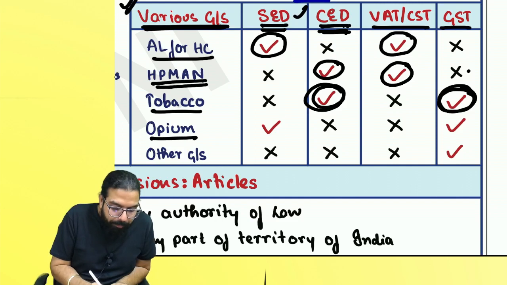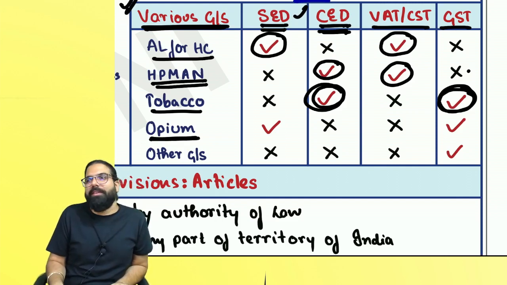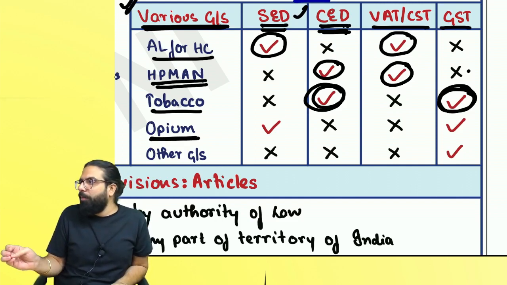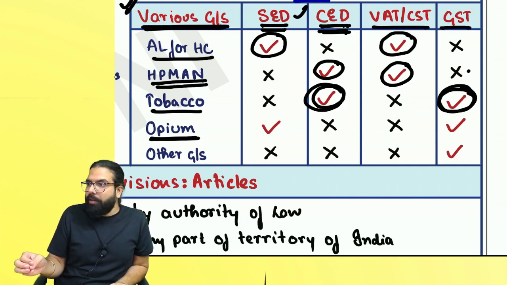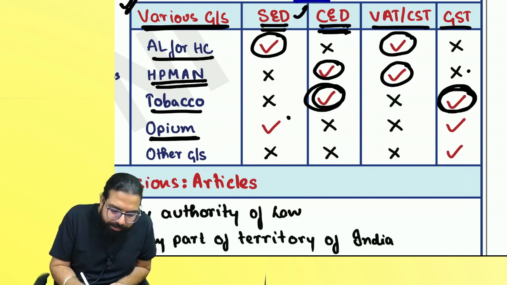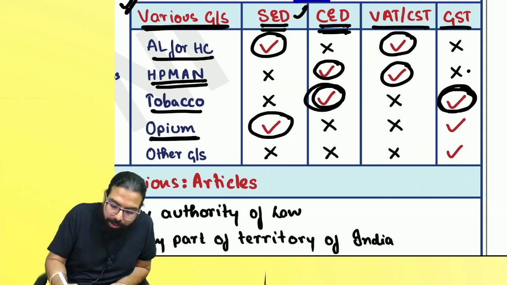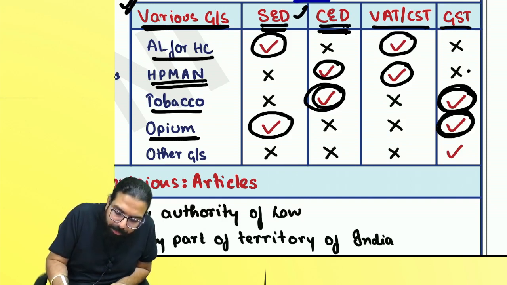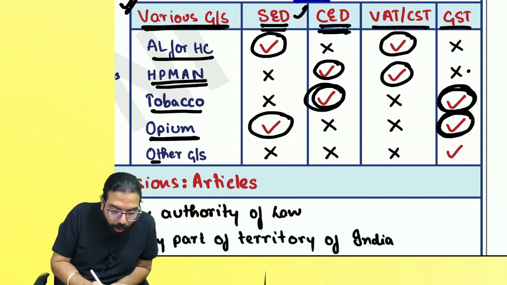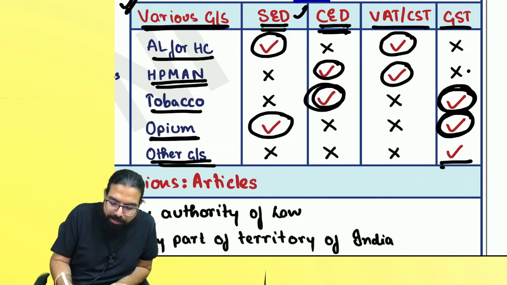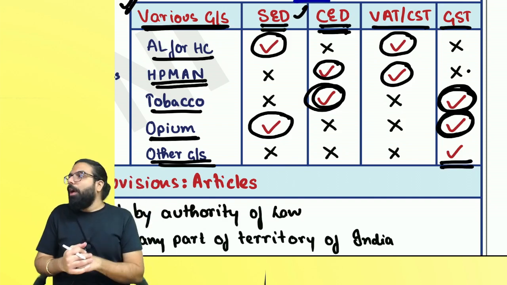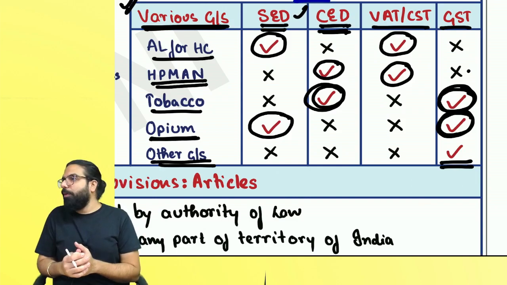Next. OPM, Baba, OPM, narcotics, all these drugs, etc. You understood? On OPM, narcotics, etc., they are going ahead and telling: state excise duty, whenever manufacturing is done, state excise duty will come. Whenever sold, what will come, everyone? GST will also come. All other goods and services, GST and only GST. Are we all 100% clear? Can we go ahead, everyone?